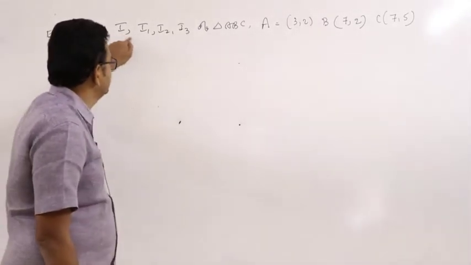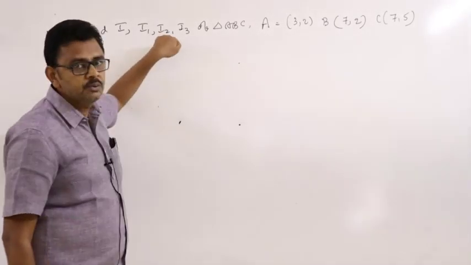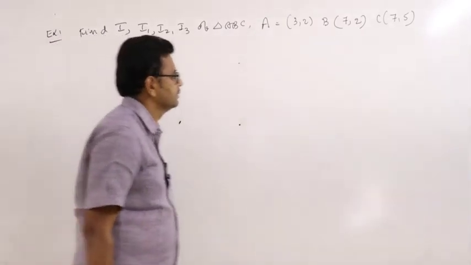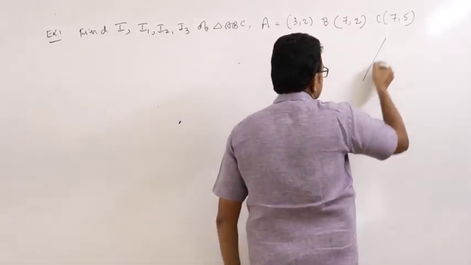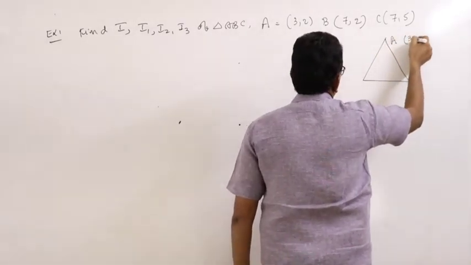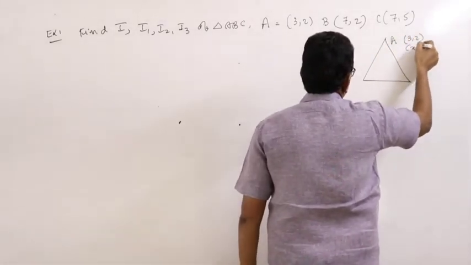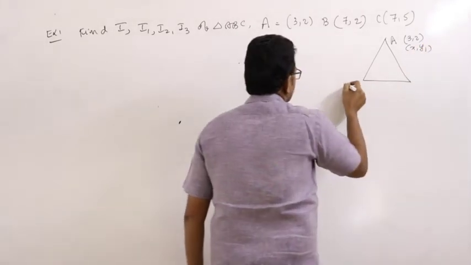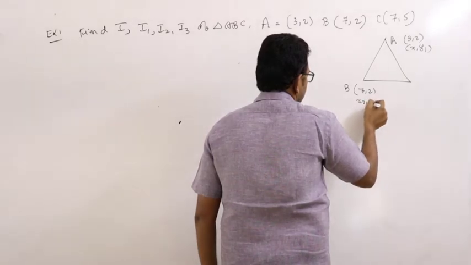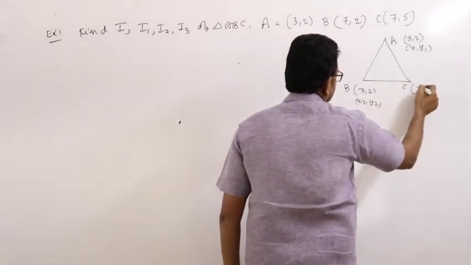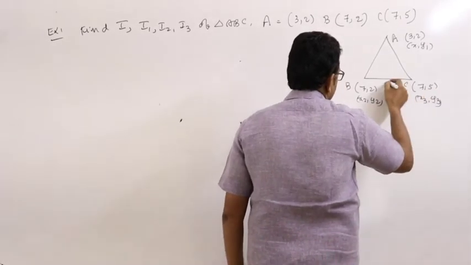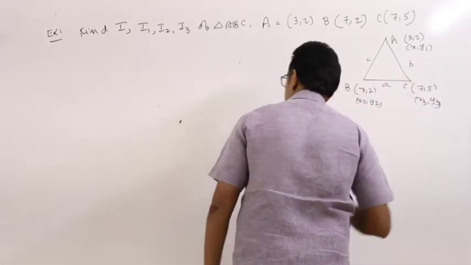Find the incenter and excenters opposite to the vertices of triangle ABC. So this is ABC: A(3, 2) is x1, y1, B(7, 2) is x2, y2, and C(7, 5) is x3, y3.